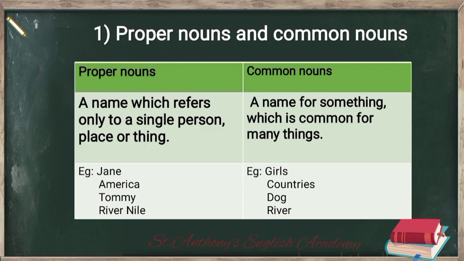Okay? So let's see a few examples. We have Jane, America, Tommy, and River Nile. Alright, now let's see what these common nouns are. So, a name for something which is common for many things. That means these nouns we can use in general, right?